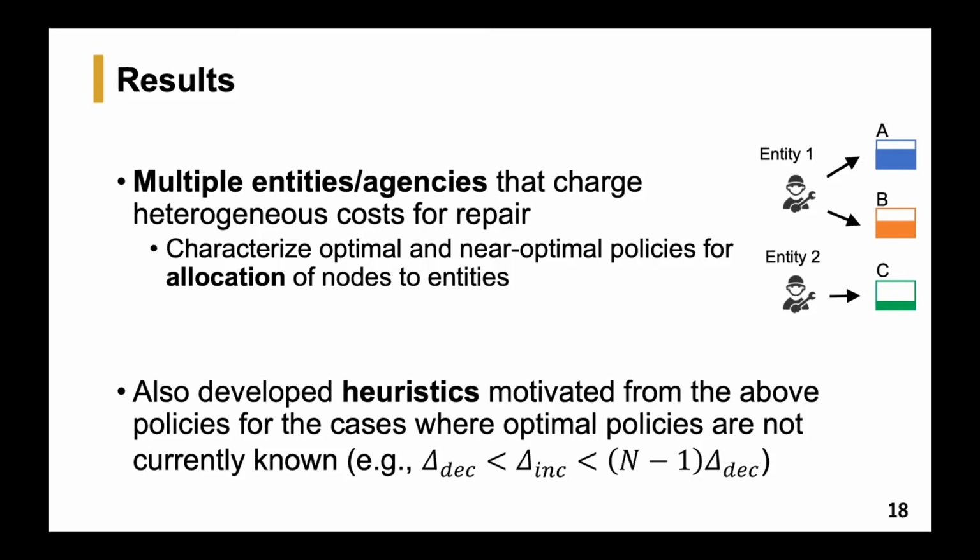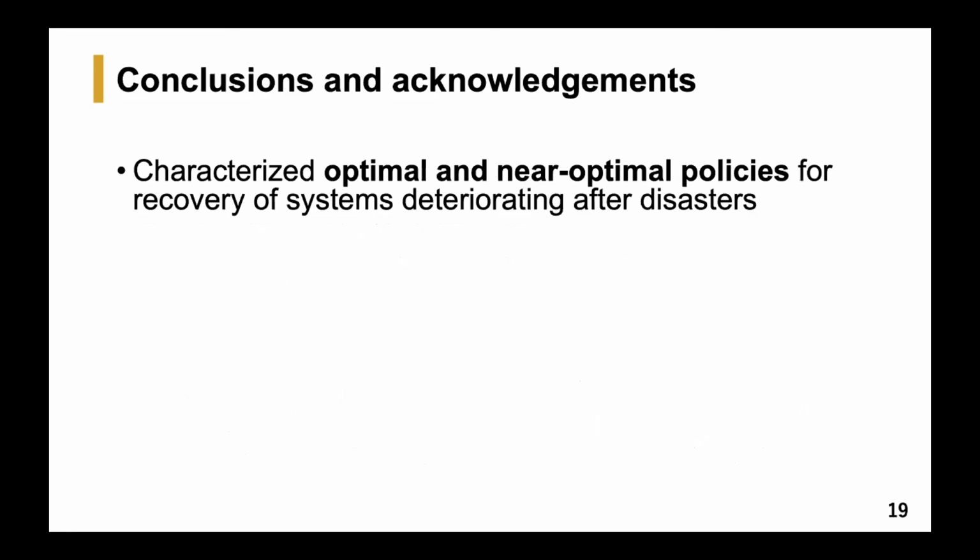And finally, we also developed some heuristic policies that are motivated from these above policies for the cases where the optimal policies are not currently known. For example, when the repair rate is larger than the deterioration rate, but it is not sufficiently larger, we currently do not know what the optimal policies are, but heuristic policies like targeting the healthiest node or the least healthy node at each time step could still be used because we have proved them to be optimal for special cases of the problem. So now I'll conclude my work.